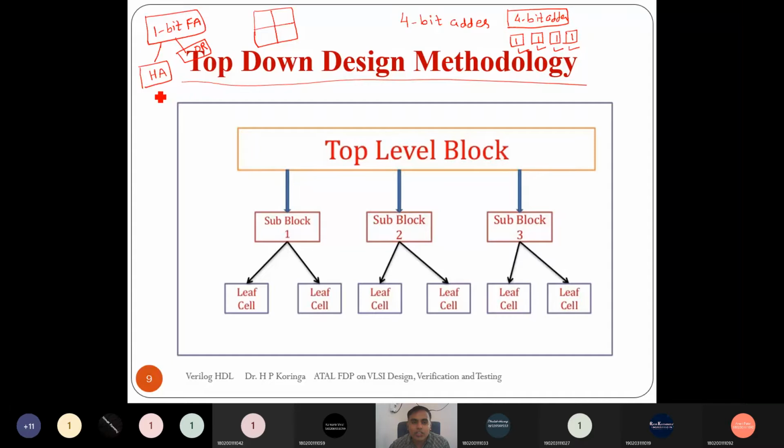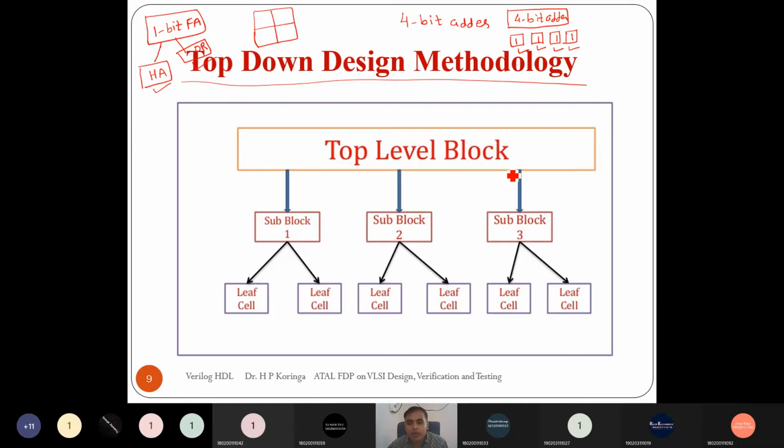So there are 2 distinct blocks, one is the half adder, another is the OR gate. We need to design only the half adder and OR gate, and we can connect them in such a way that we get the functionality of a 1-bit full adder. That is the similar concept used in the top-down design methodology.